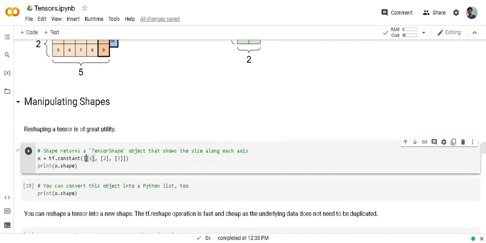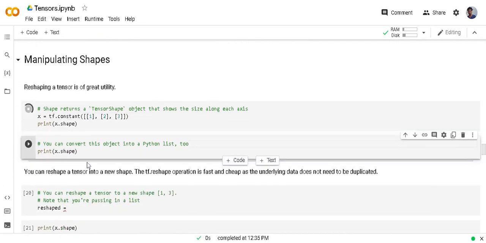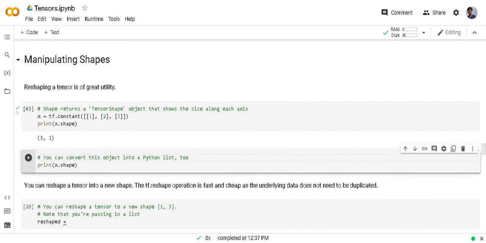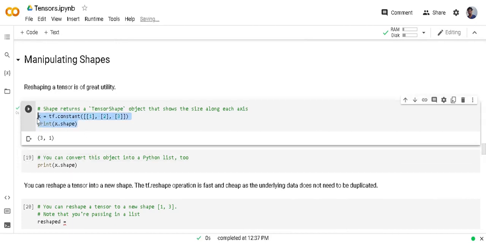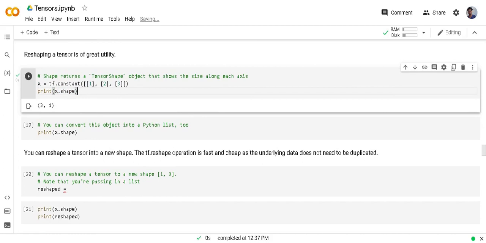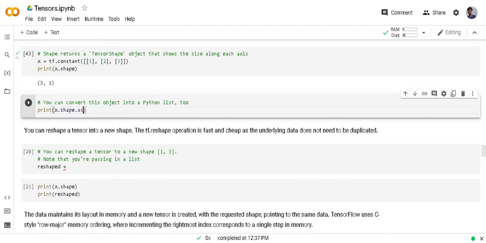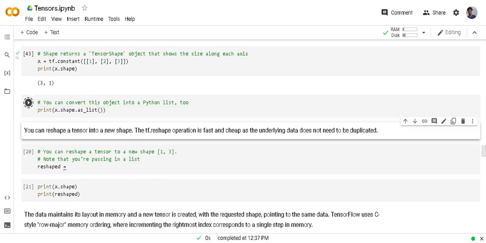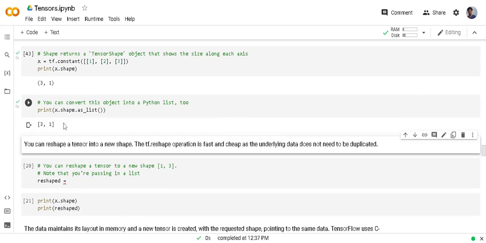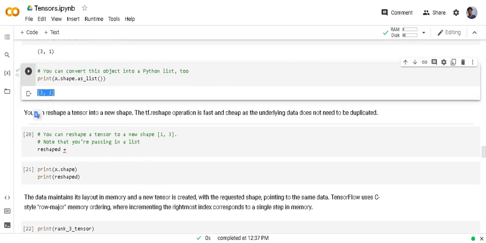We can manipulate shape also. Here for showing manipulating shape, I am going to use this example. Here the shape is 3, 1. And another thing we can do is extract the shape as a list. So now the shape is extracted as a list.